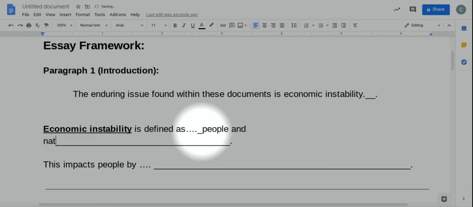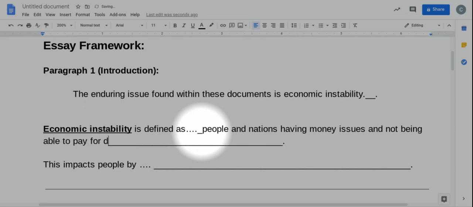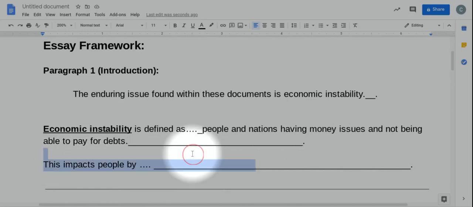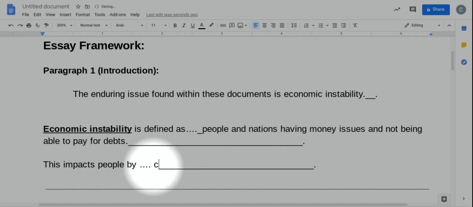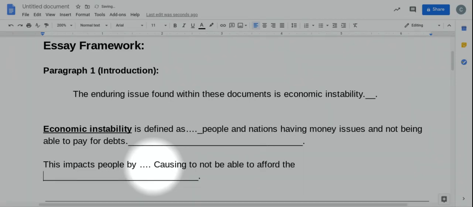People and nations having money issues and not being able to pay for debts. Okay, depends on what you're seeing, right? But you're going to loosely define what this means. The next sentence is going to be to loosely explain how it affects people, like why it's significant, right? So this impacts people by causing people to not be able to afford the things they need, right? It's simple. Okay, I'm just explaining how it loosely impacts people.